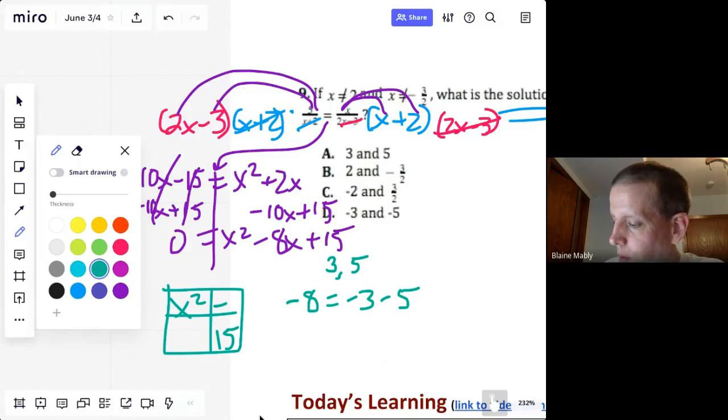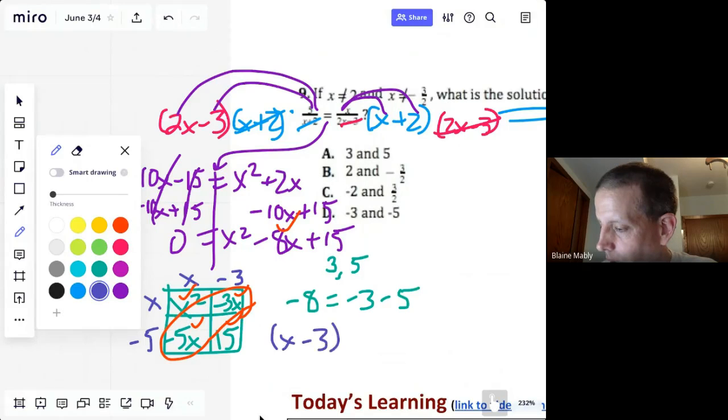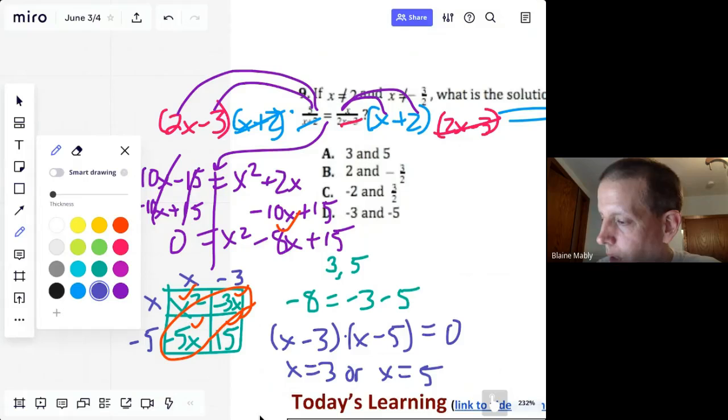But, okay, -3x, -5x. And then we're going to put x and x, -3, -5, and then check. Boom. Yep. -3 times -5 is 15, that's good. -3x plus -5x is -8x. Yes. So it's going to be x minus 3 times x minus 5 equals 0. And now with the zero product property, I have x minus 3 equals 0 or x minus 5 equals 0. So x is 3 or x is 5. So A is our answer.